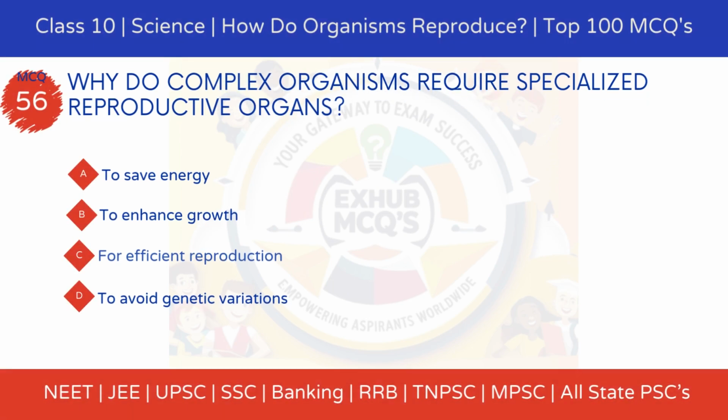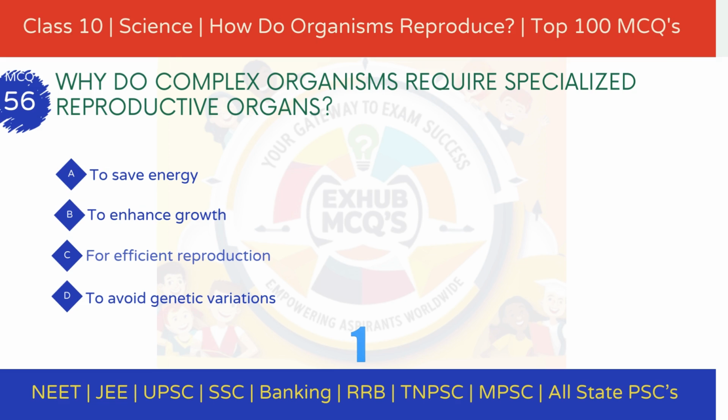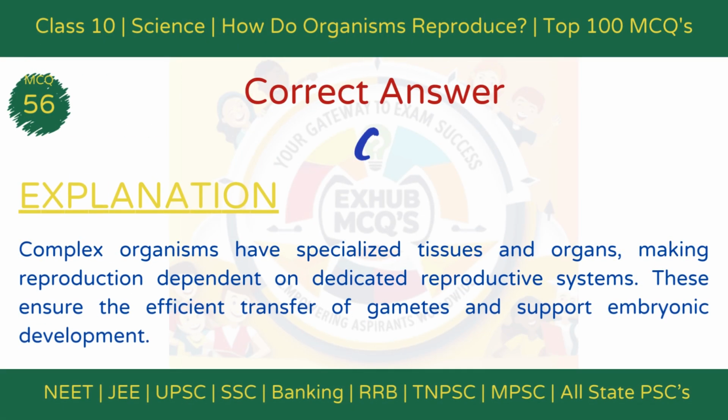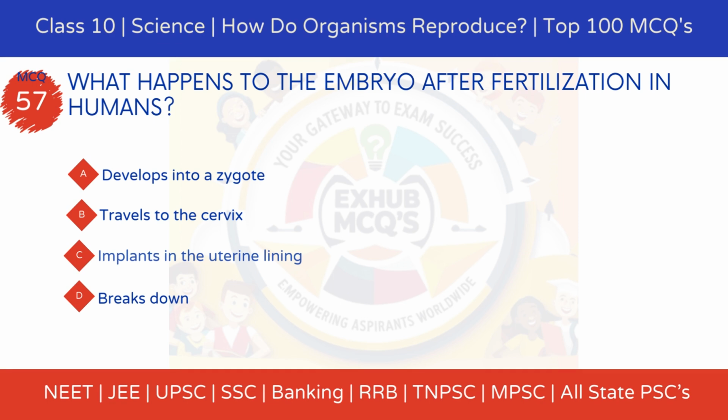MCQ 56. Why do complex organisms require specialized reproductive organs? Option A, reduce energy use. Option B, ensure reproductive efficiency. Option C, aid in vegetative growth. Option D, eliminate genetic variation. The correct answer is option B, ensure reproductive efficiency. Explanation: Specialized reproductive organs ensure the efficient transfer of gametes, provide protection to developing embryos, and allow complex organisms to reproduce successfully.